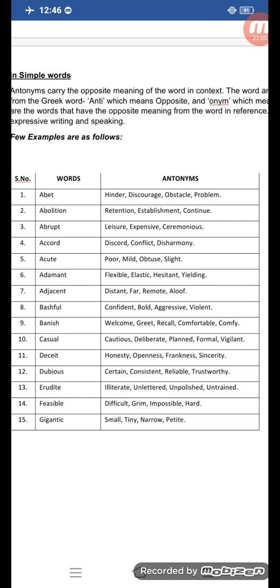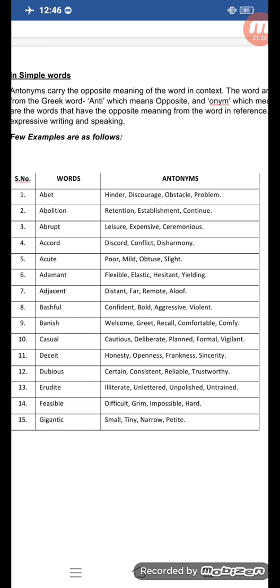Banish, its opposite welcome, greet, recall. Casual, cautious, deliberate, planned. Deceit, honesty, openness. Dubious, opposite is certain, consistent. Erudite, opposite is illiterate, unlettered, unpolished, untrained.